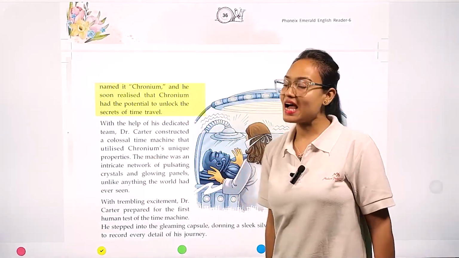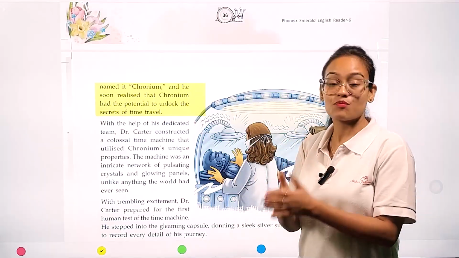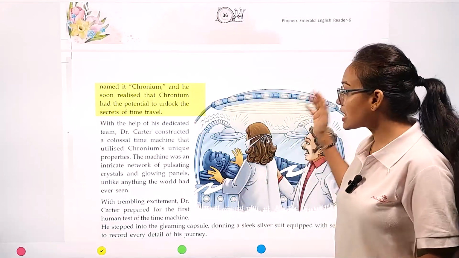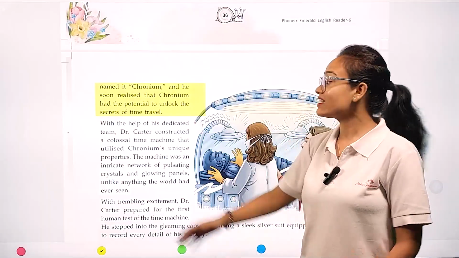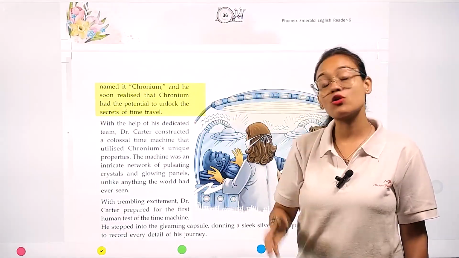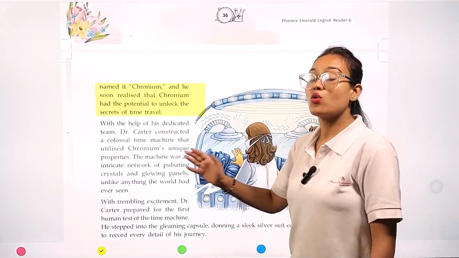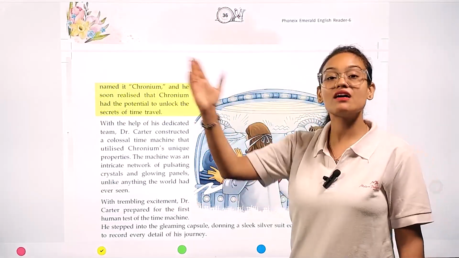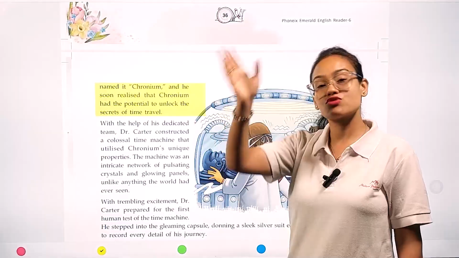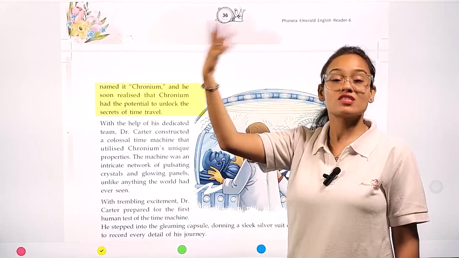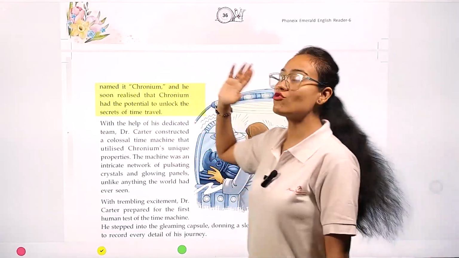So what is the name of that secret element? Chromium. After studying the properties of chromium, Dr. Carter immediately realized that chromium is the material that is going to allow us to see our past, or if we want to see our future.